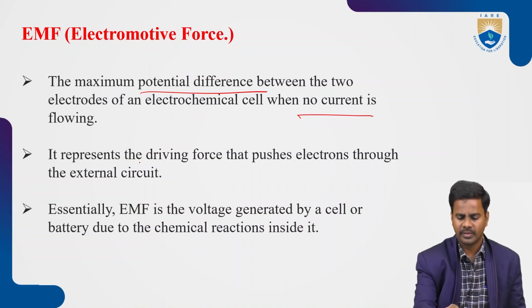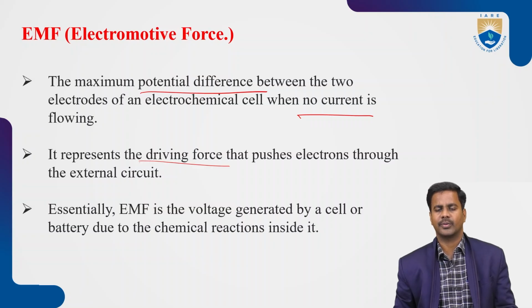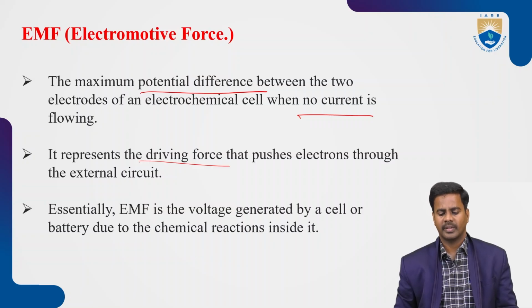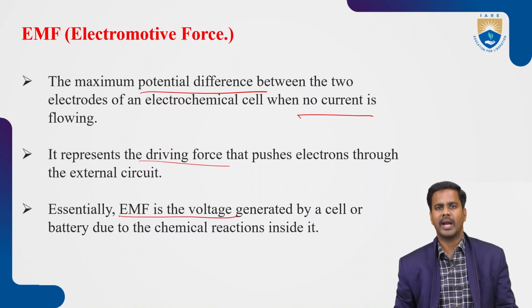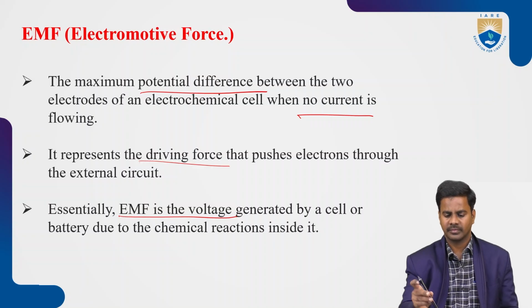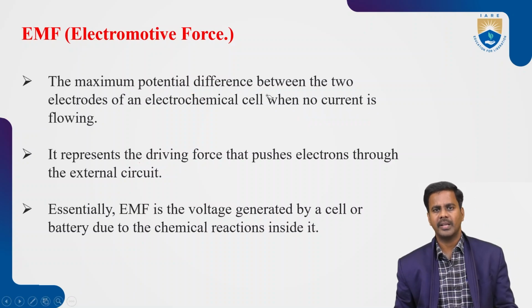It represents the driving force that pushes electrons through the external circuit. Essentially, EMF is the voltage generated by a cell or battery due to the chemical reactions inside it. During the chemical reactions, a potential difference is generated between the two half cells or two electrodes of the electrochemical cell. That potential difference is known as electromotive force.